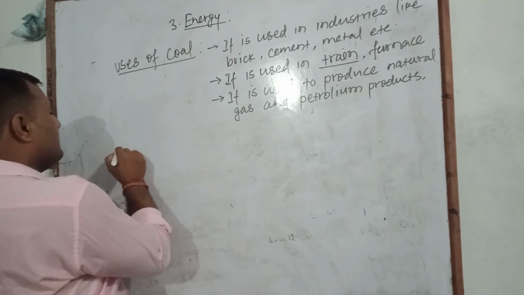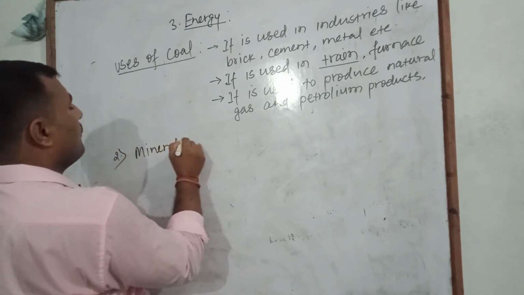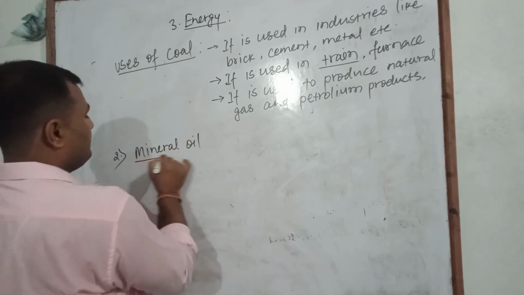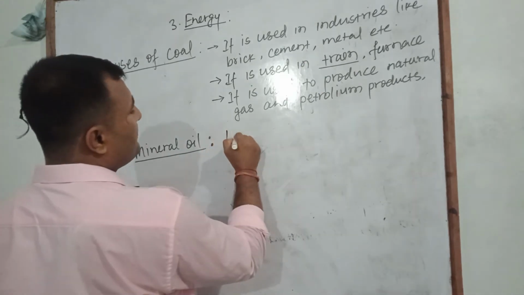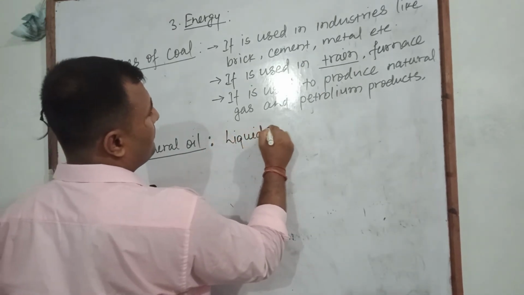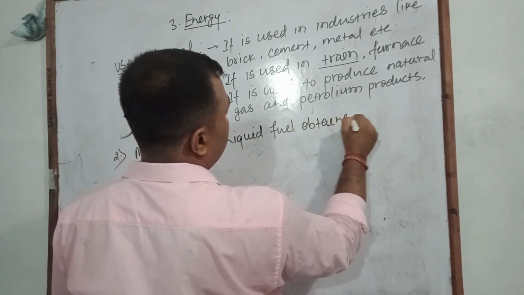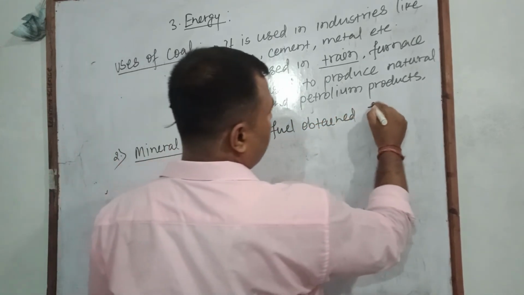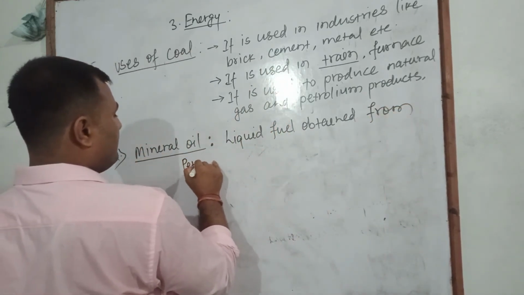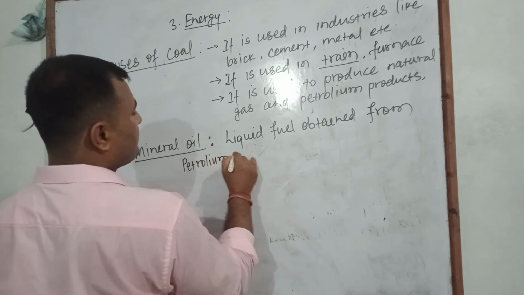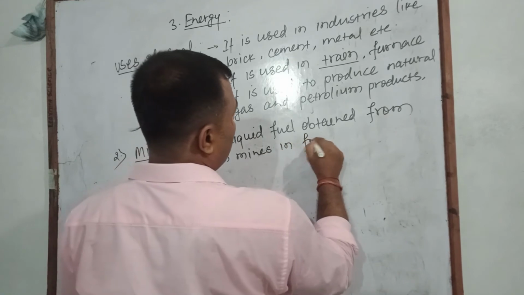Now we describe another type of fossil fuel, mineral oil. Mineral oil is a liquid fuel obtained from petroleum mines in fossils.